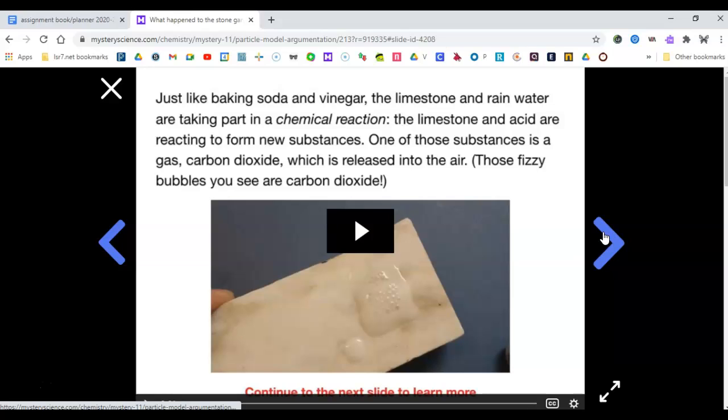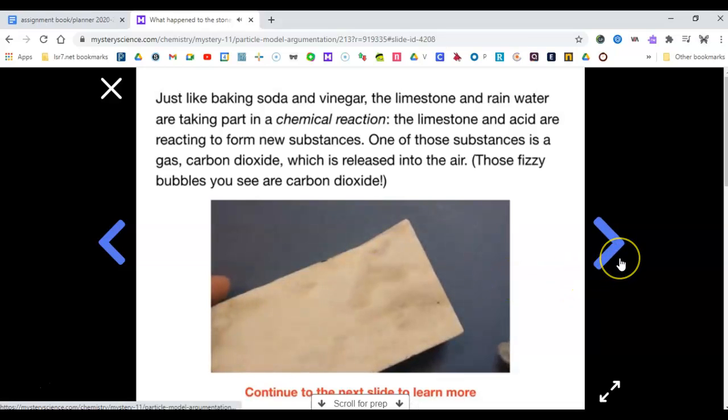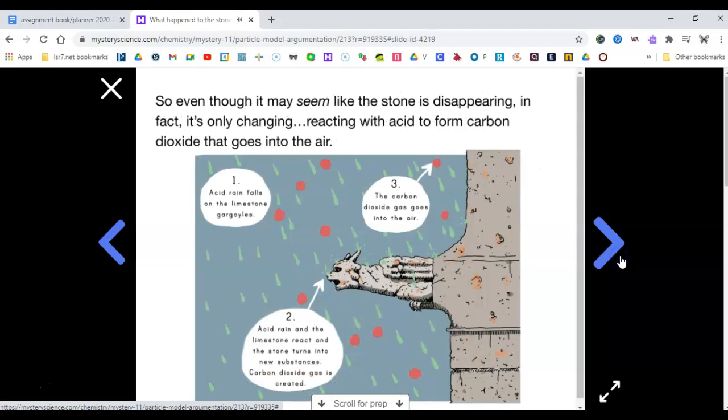One of those substances is a gas, carbon dioxide, which is released into the air. Those fizzy bubbles you see are carbon dioxide. So even though it may seem like the stone is disappearing, in fact, it's only changing, reacting with acid to form carbon dioxide that goes into the air.